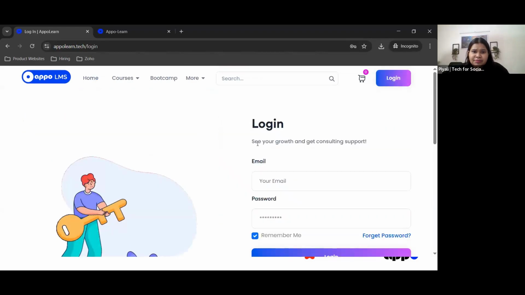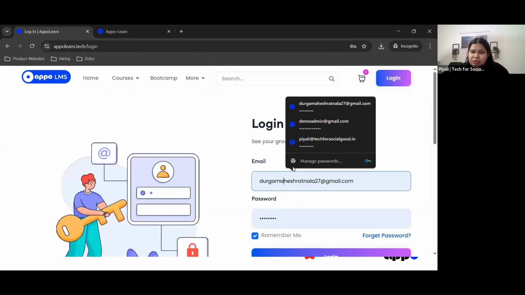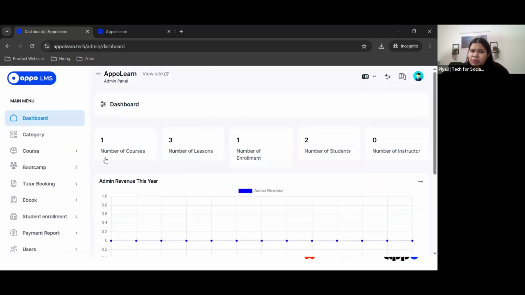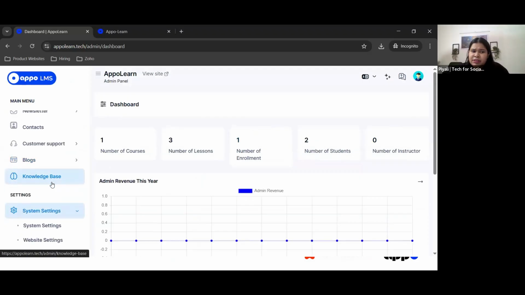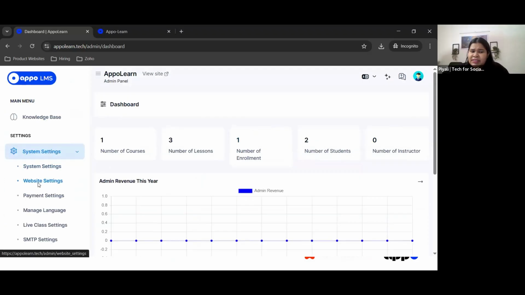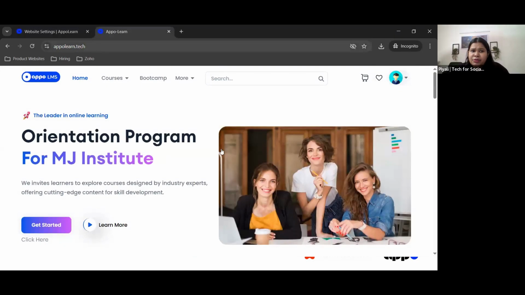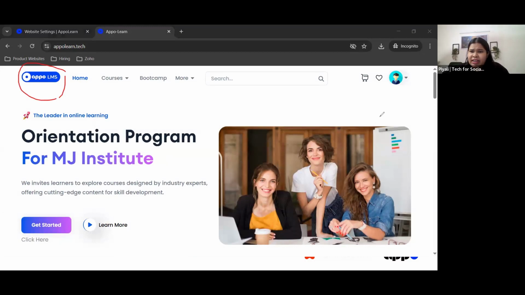So let me log in first. I'm logging in with a demo login, as an admin of the portal. Once I log in, you will be able to see the number of courses, lessons, enrollments, students, and just the basic dashboard. Now I'll go to the website settings. The website settings is where you can upload your logo and images. When we came to this page, you can see there's an Appo LMS logo here, and this is a picture that comes on the landing page, and this can completely be changed. I'll show where you do this from.